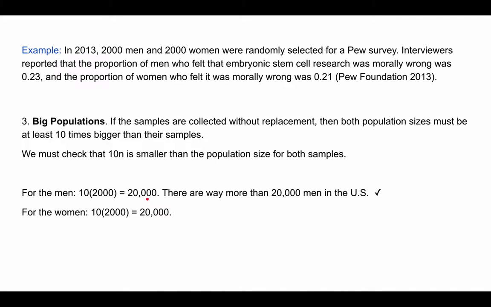Same thing for the women. If we do 10 times 2,000, we also get 20,000, and this is way smaller than the total number of women in the US. So these two numbers have to be small enough compared with the whole population of interest. In other words, the population of interest has to be much bigger compared to this number.